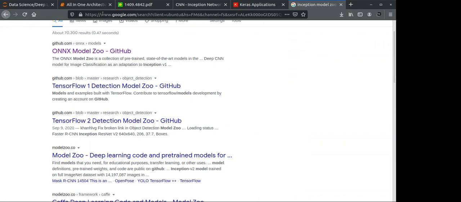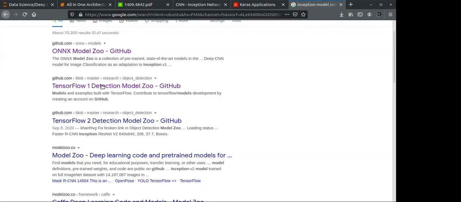Okay, Inception model zoo. This is official from TensorFlow, so you can see here Inception having this many models.